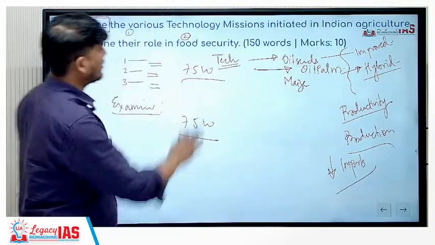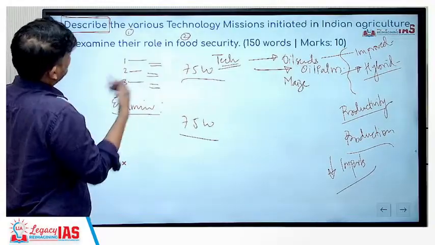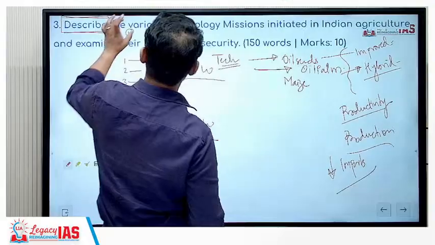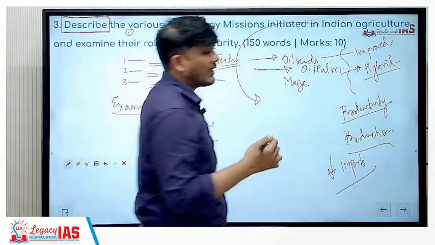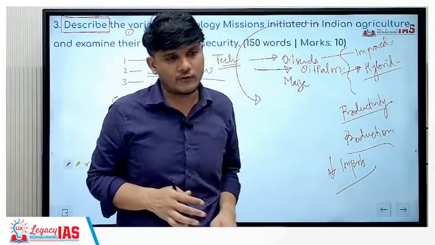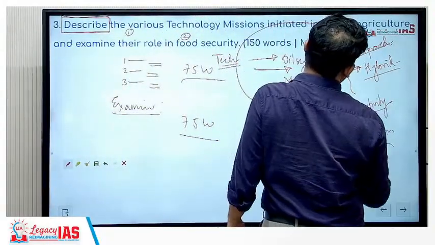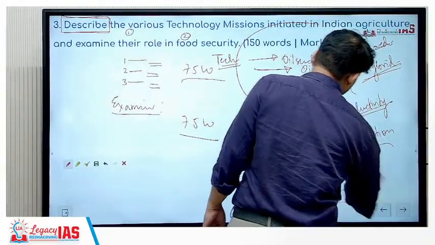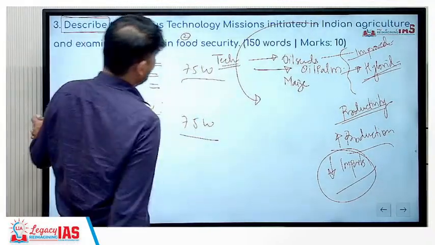And in the introduction, you can simply talk about India being a massive importer of oils. Or you can simply say India has various technological missions initiated within the food crops on which India is heavily dependent on imports. And then you can talk about these three missions and what they do. They provide improved seed quality and hybrid seeds, increase the productivity, increase the production, thus lowering the imports. These are your technological missions.